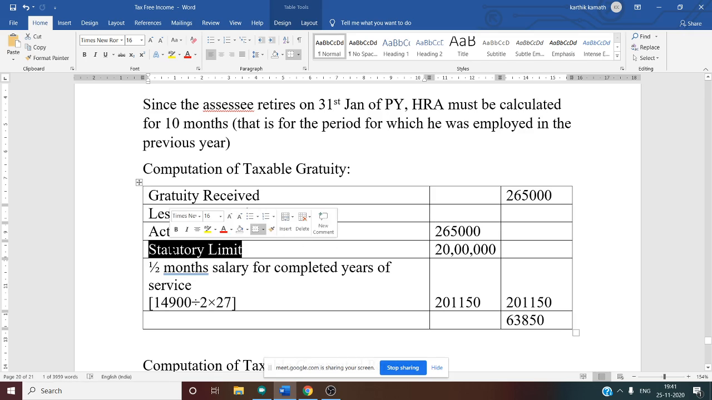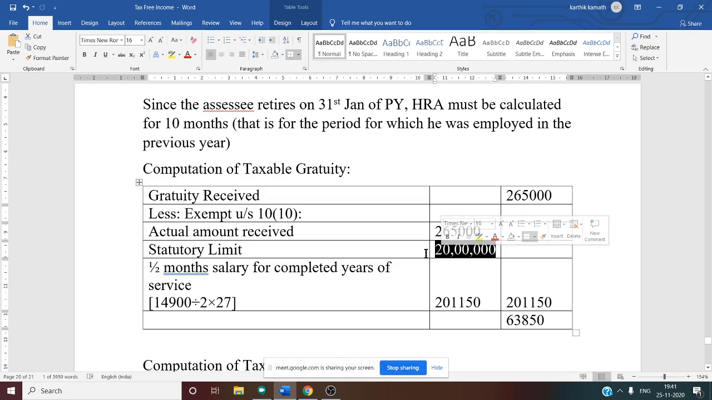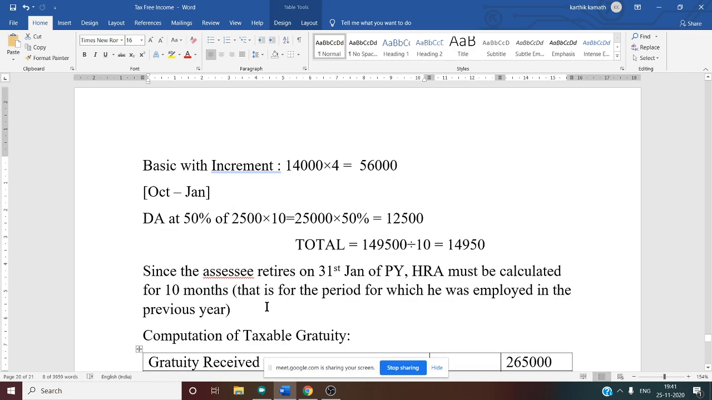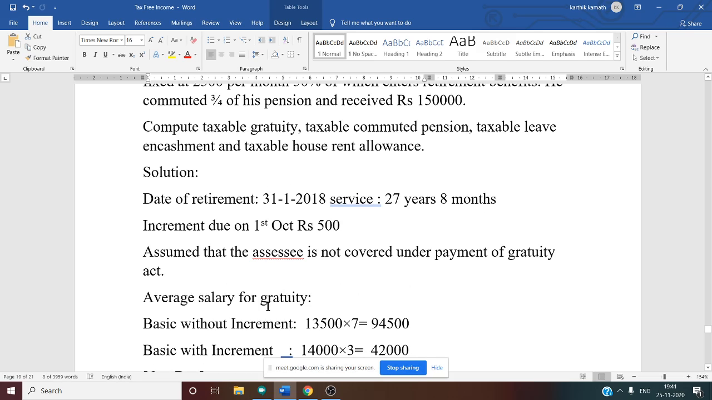Next is the statutory limit. The statutory limit is fixed, either for covered or not covered, 20 lakh. So you have to write 20 lakh, a fixed amount as per the law. Then the last condition is half month salary based on last drawn salary for completed years of service. So here we want the last drawn salary. Now how to calculate the last drawn salary?